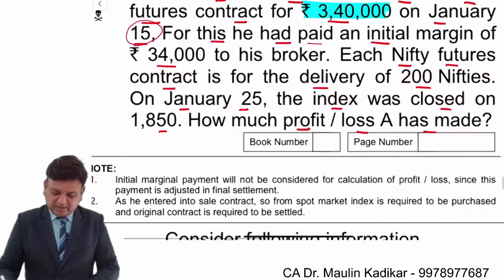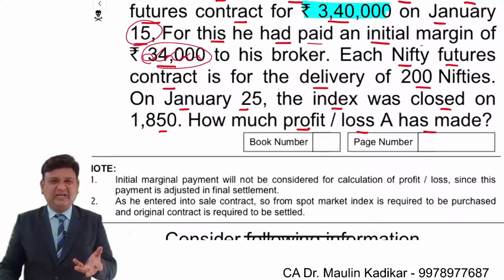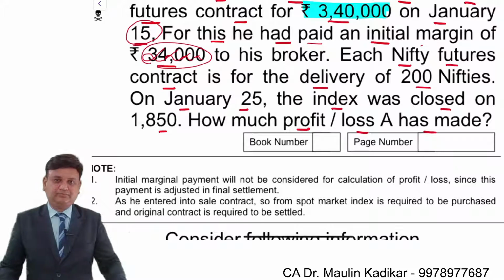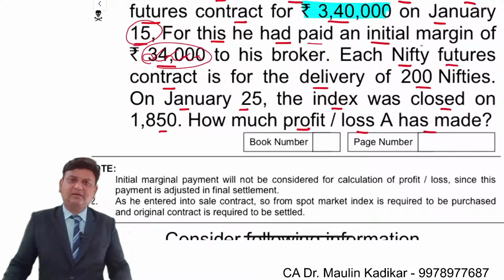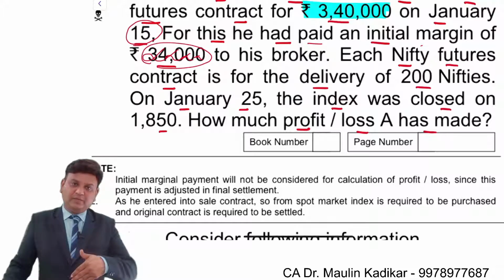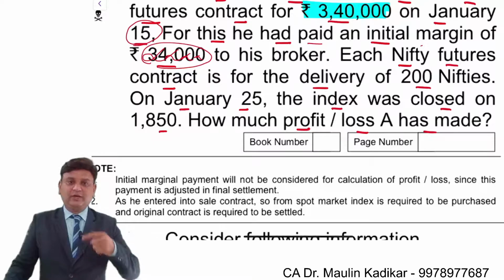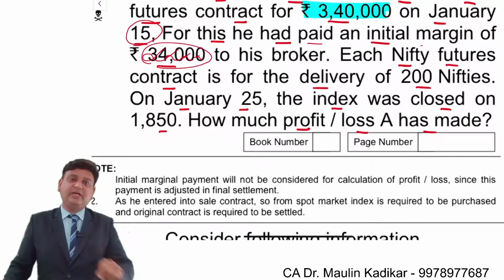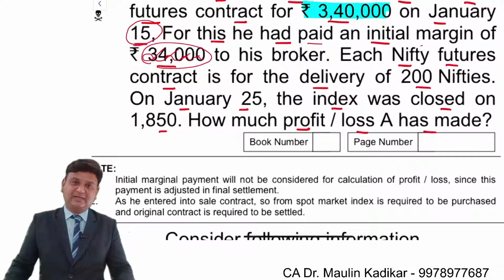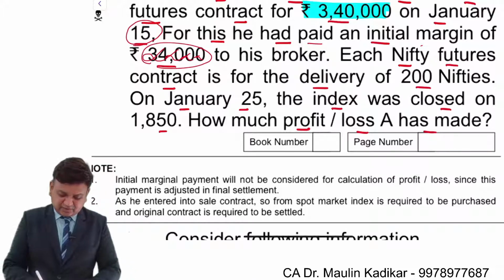For this, he paid initial margin of XYZ amount. I am not concerned with that. Why am I not concerned with that? We understand that whatever the amount of the margin which has been paid by me will be repaid to me on completion of the contract. The amount of the margin is collected just to make sure that in case of default, if I do not pay, then the loss to be recovered from me will be recovered from the margin. So basically this amount is not relevant.